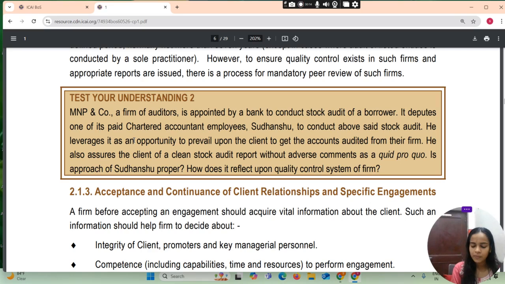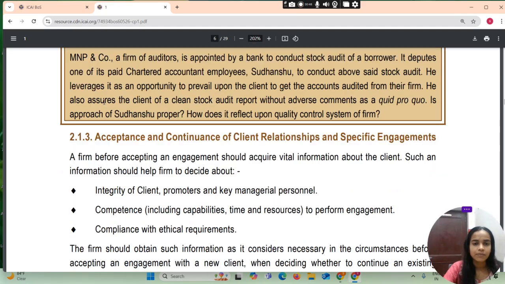The approach of Sudhanshu is not proper. Such practice blatantly violates the code of ethics and its spirit. It reflects poorly upon the quality control system of the firm envisaged in SQC-1, which requires that quality control policy and procedure should be documented and communicated to the firm personnel. It shows that firm personnel are not properly sensitized regarding the requirement of SQC-1. Then we come to the topic relating to the acceptance and continuance of client relationship and specific engagement.